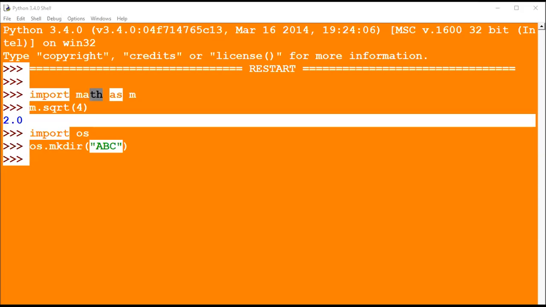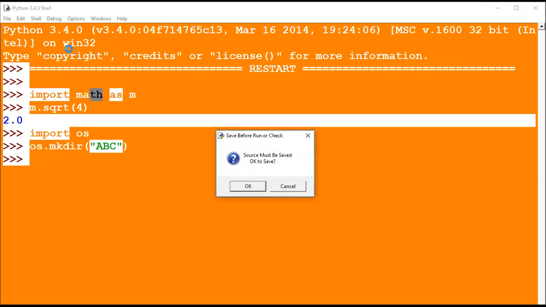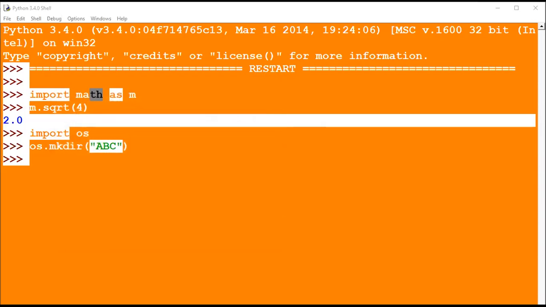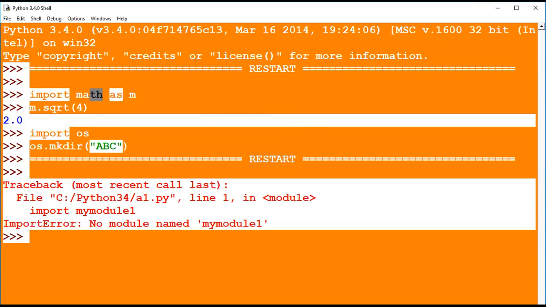See here, import mymodule1, which I have given there. a equals mymodule1.person1, so age will be printed here. So when I'm saving this, I have to do it in another file here.